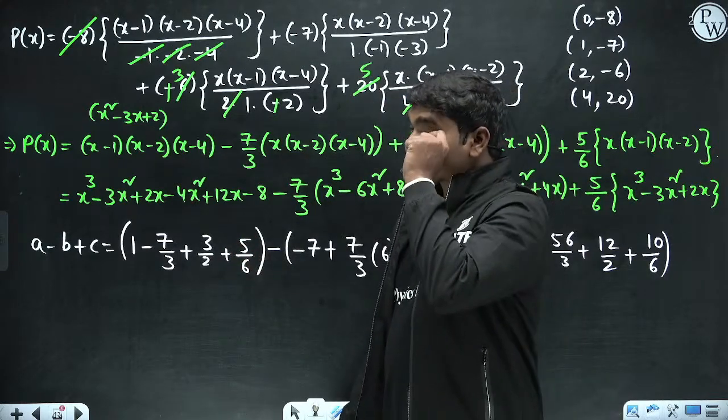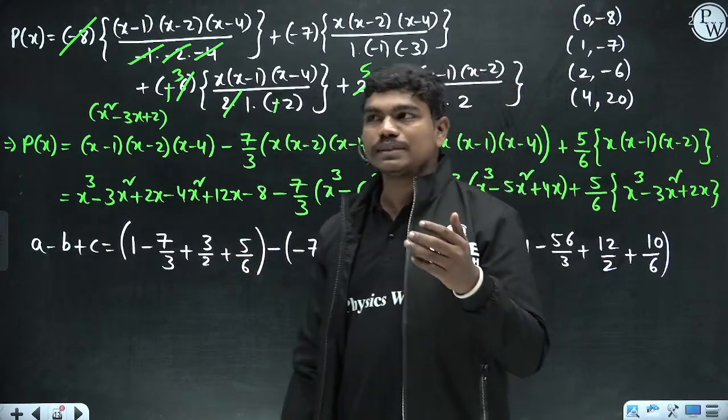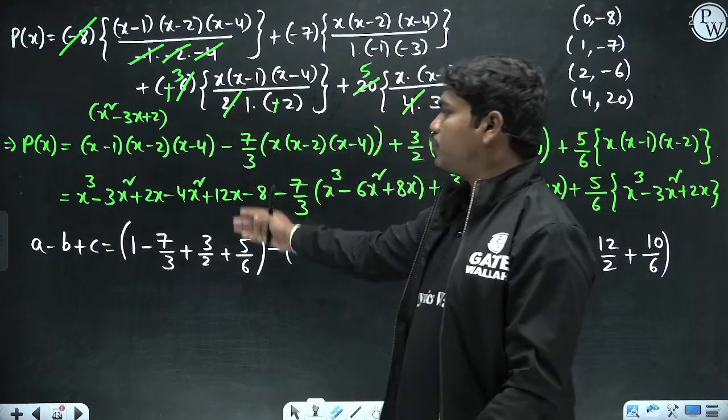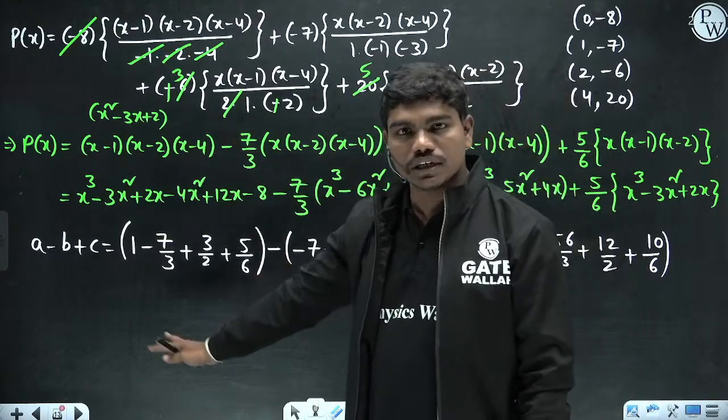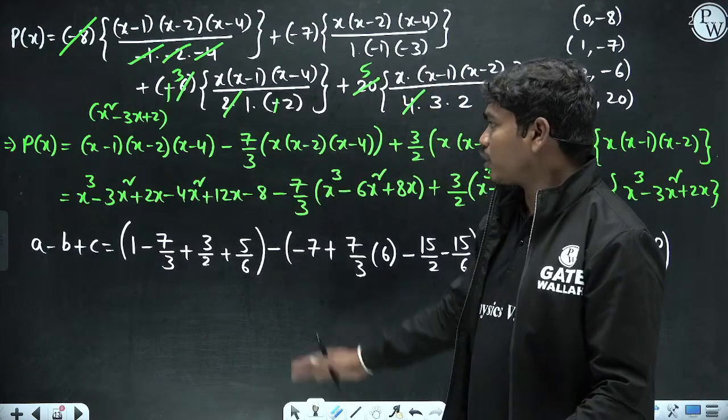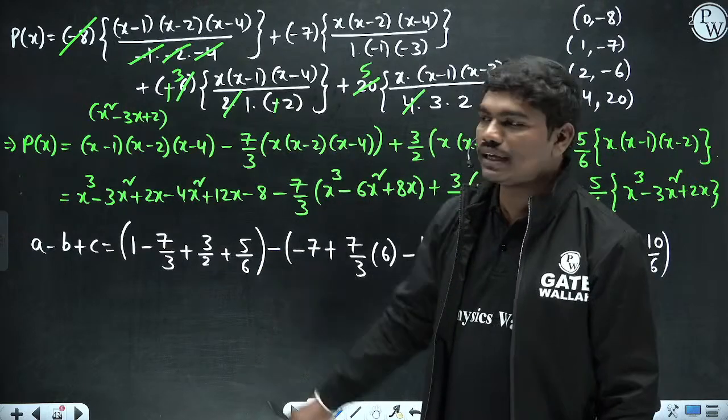Look, whenever they ask you for the polynomial coefficient, there is no shortcut. You have to spend some time. In the exam, if you do it carefully, you need some 4 to 5 minutes to solve this complete question, or maximum 6 minutes. This question is like this because that year the remaining questions were slightly simple.